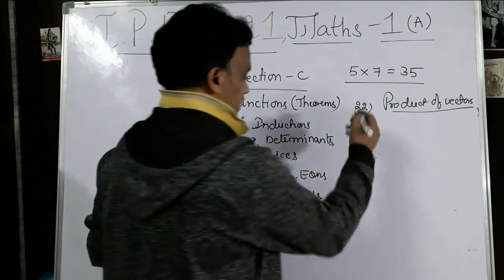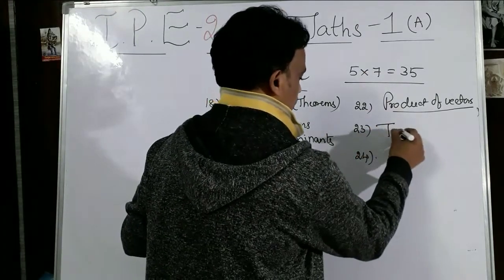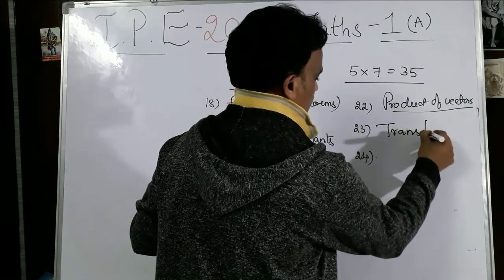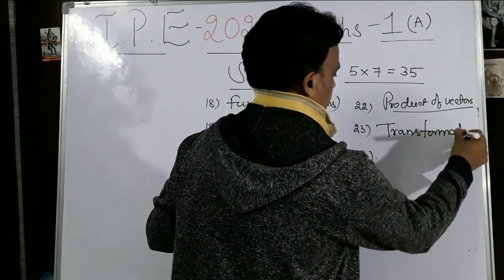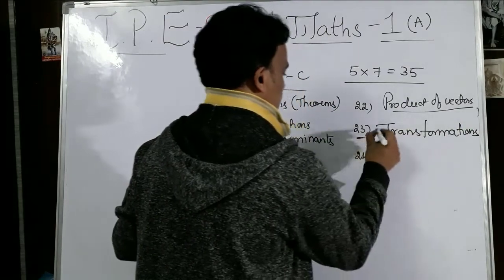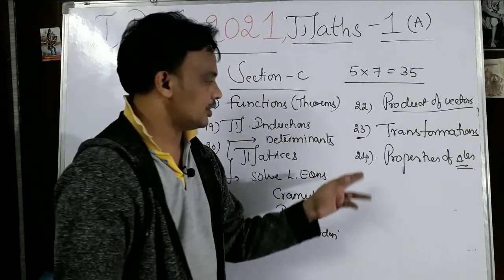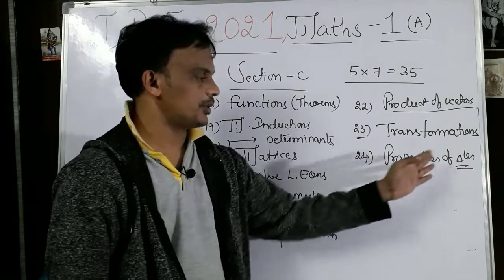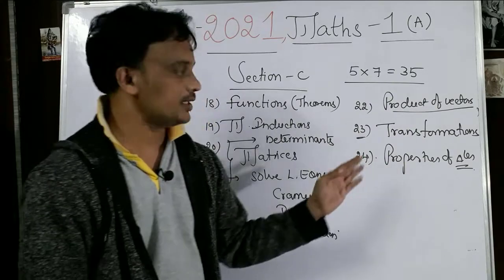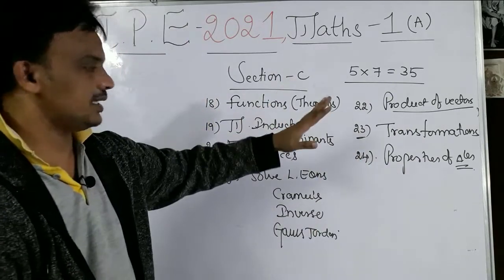And from trigonometry, one of the important topics is transformations. Yes, transformations, that is the 23rd question. And the 24th question is from properties of triangles. Okay, students, that is about section C.